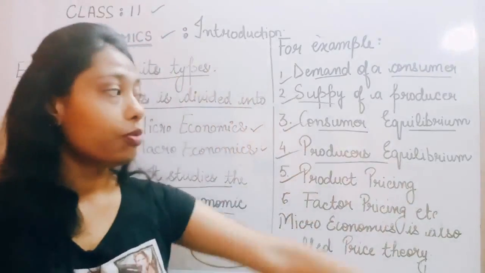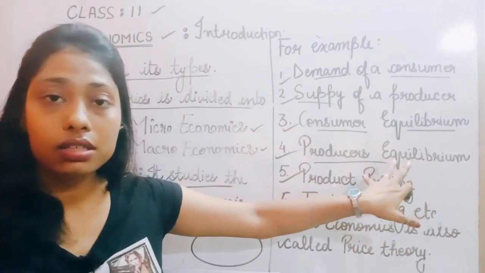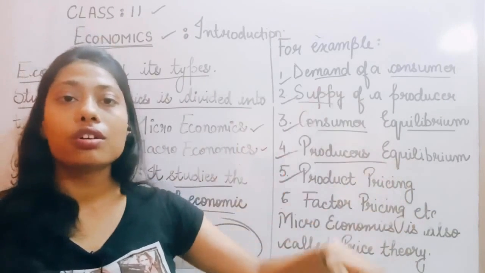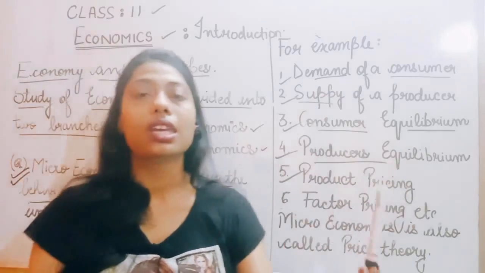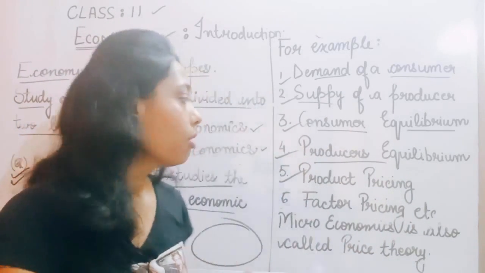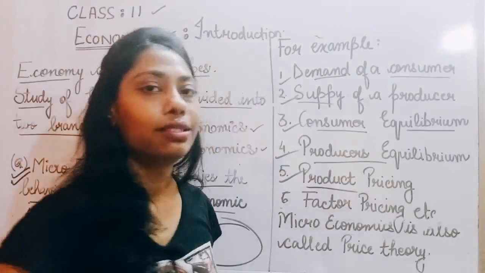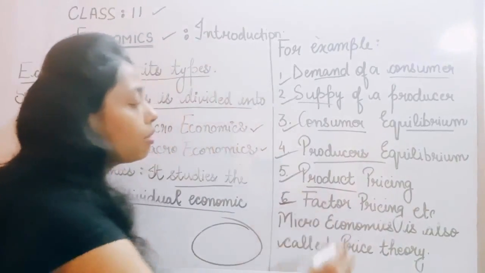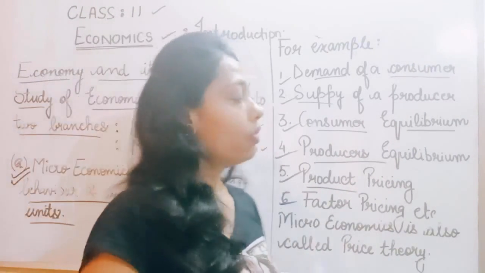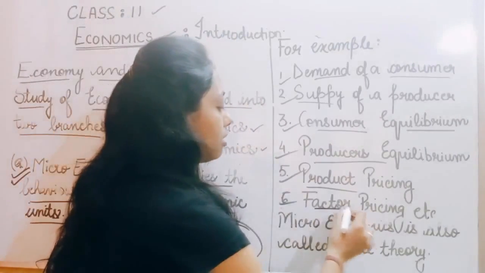Product pricing. Now the producer is just making the products. Now if we have to price it, if we have to put a cost on it, for example this marker comes for ₹10, so that 10 is the cost of this marker. How do I know when I am doing this product pricing? And the last is your number 6, factor pricing. For this you need to know what these factors are.